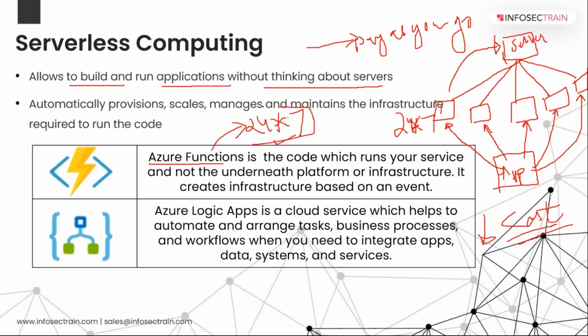I will only pay when this function is used, when the machine goes offline and I get a mail. I will only pay for that 1 or 2 minutes when this function comes into action. So this is where you use serverless computing.